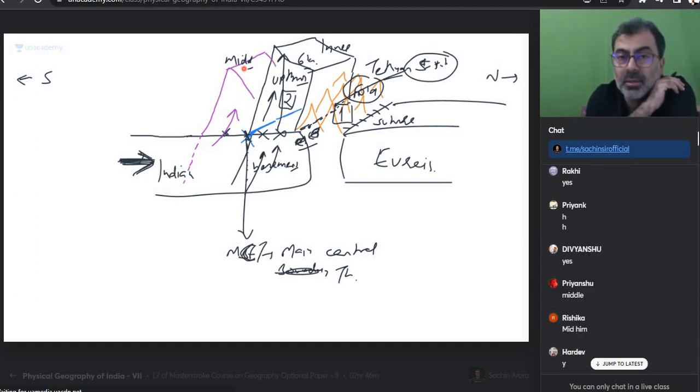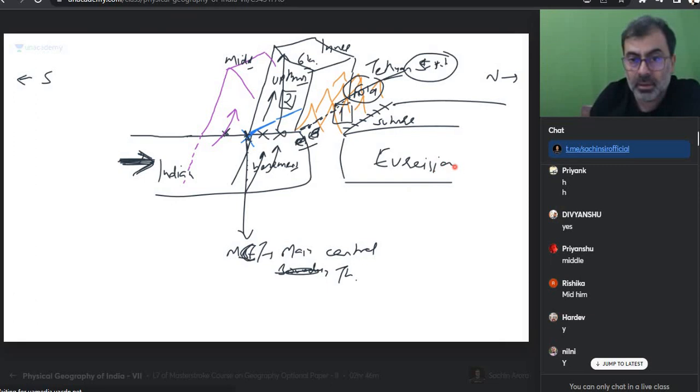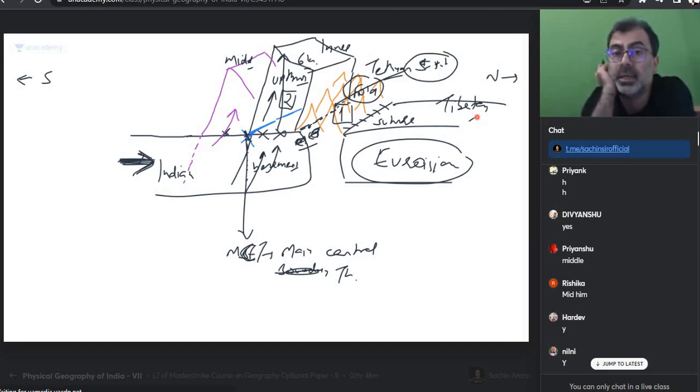Get that? Where is the Eurasian plate? The Eurasian plate is happily wherever it is. It has no one of its own. What is there? The Tibetan plateau. Tethys Himalayas were created.